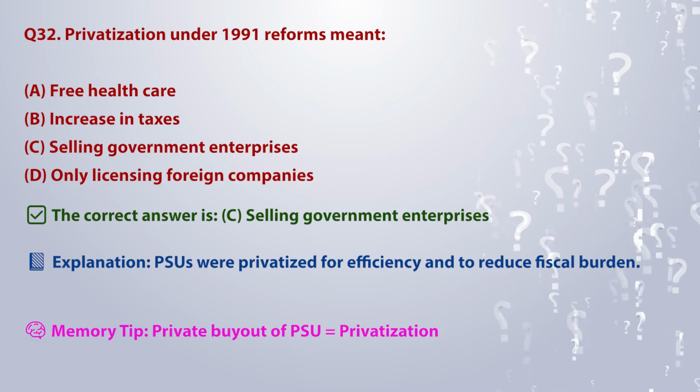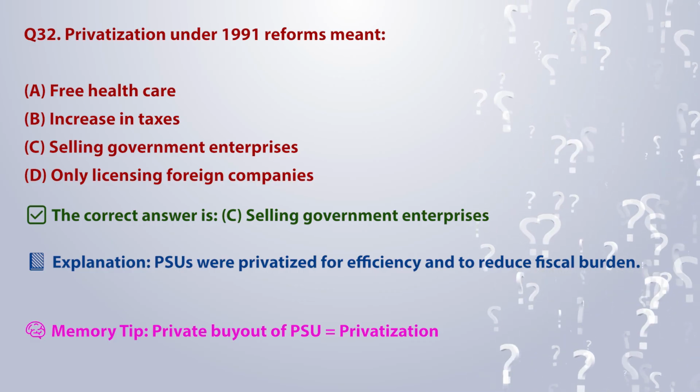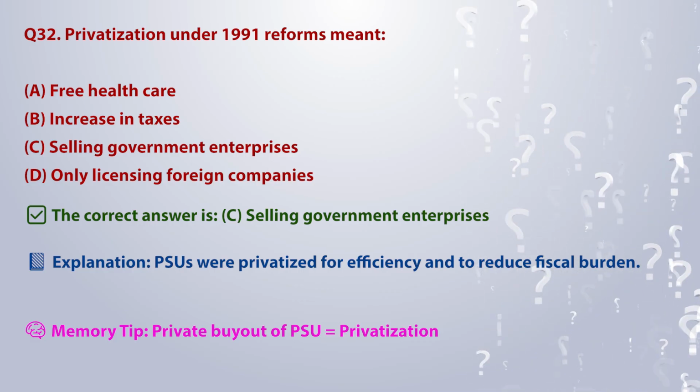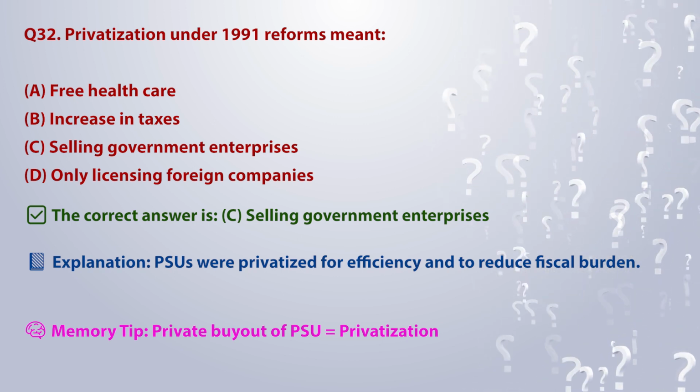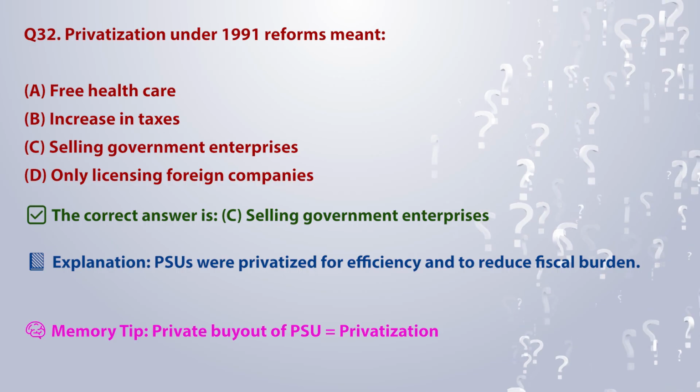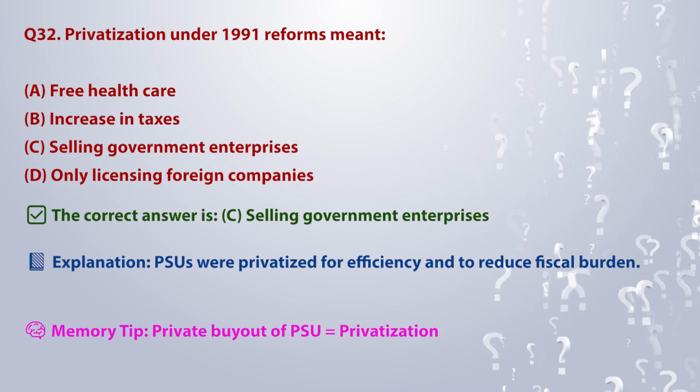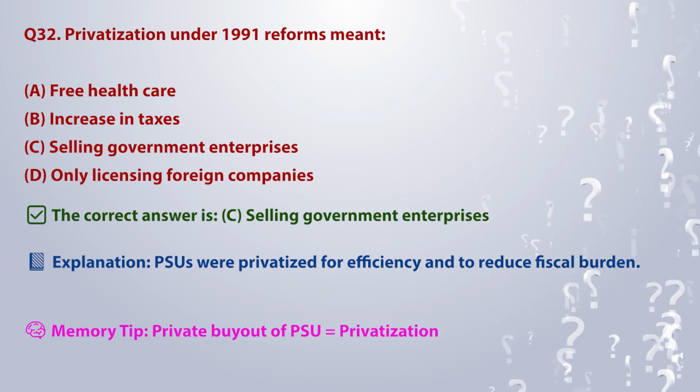The correct answer is C. Selling government enterprises. Explanation: PSUs were privatized for efficiency and to reduce fiscal burden. Memory tip: private buyout of PSU is equal to privatization.